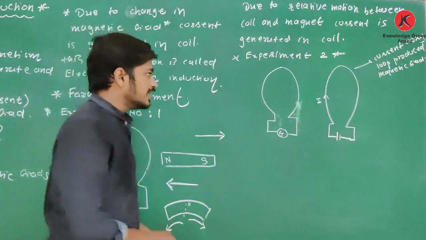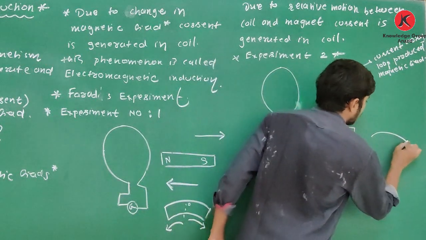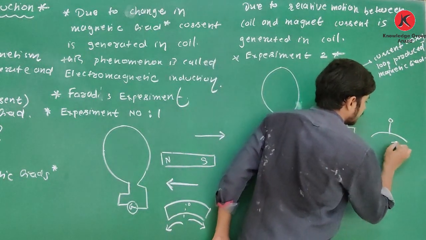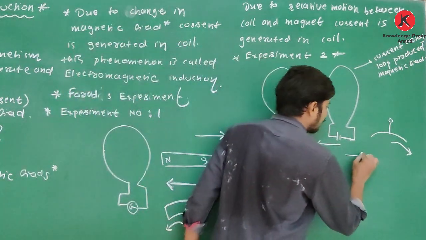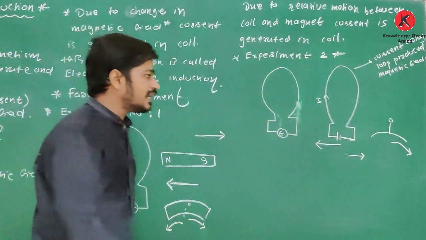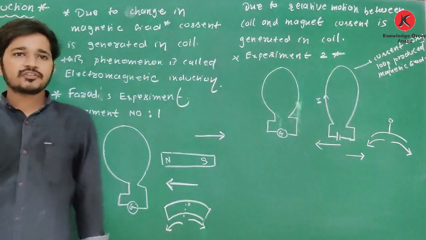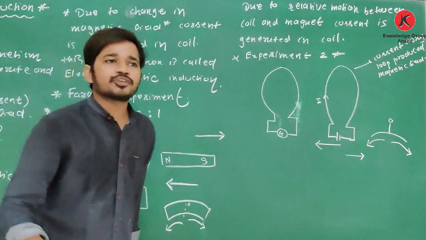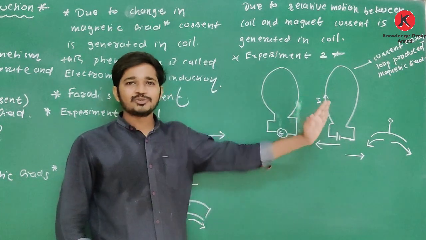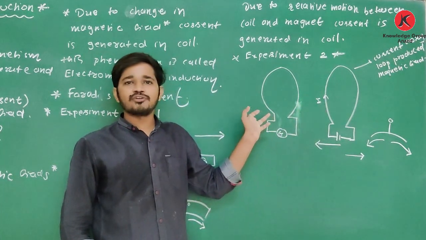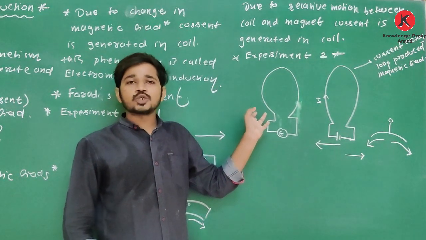Clear about this? So yes, if this coil is moved towards the galvanometer, it shows deflection in this direction, and if this coil is moved away, then the galvanometer shows deflection in the opposite direction. So due to motion of the coil in two different directions, the direction of the induced current also reverses.